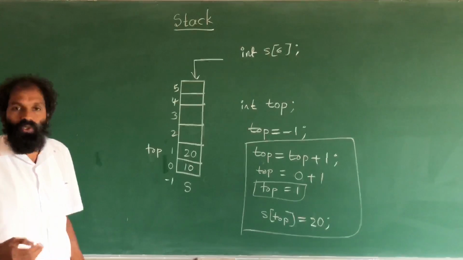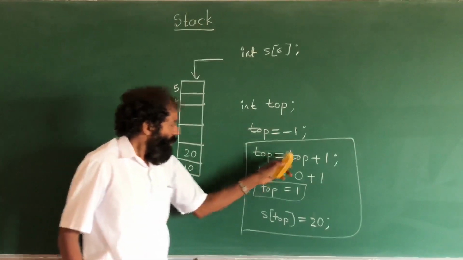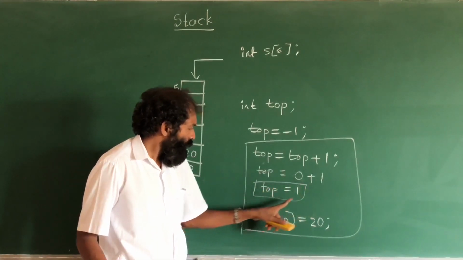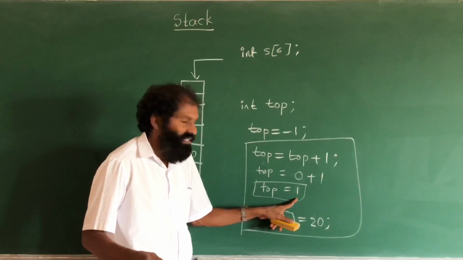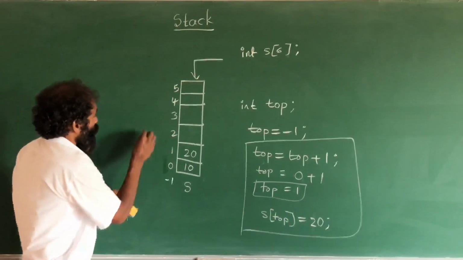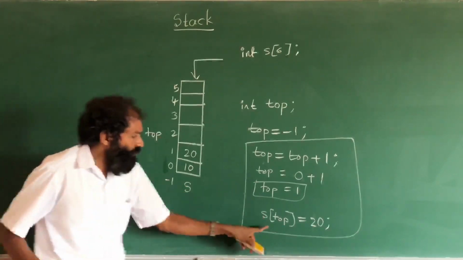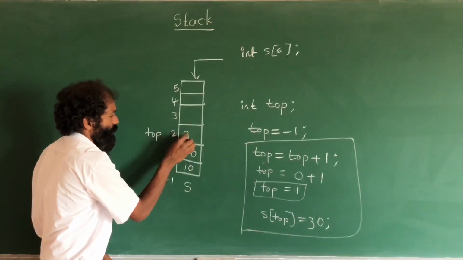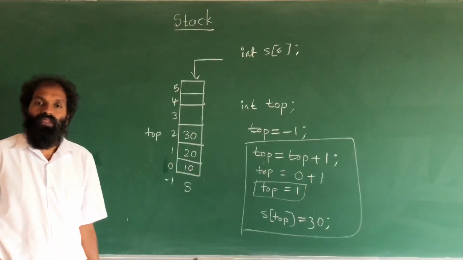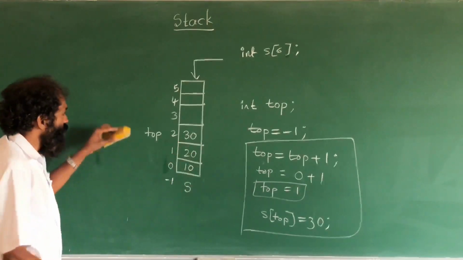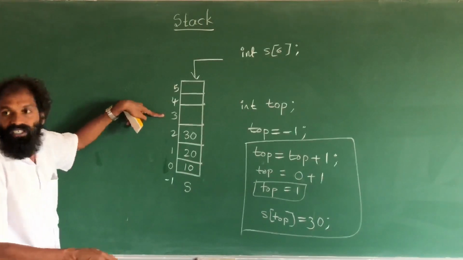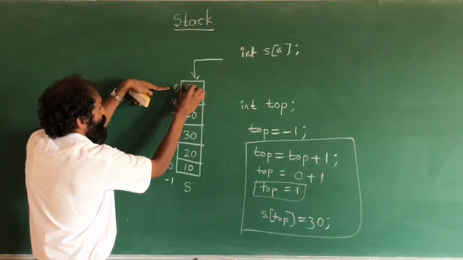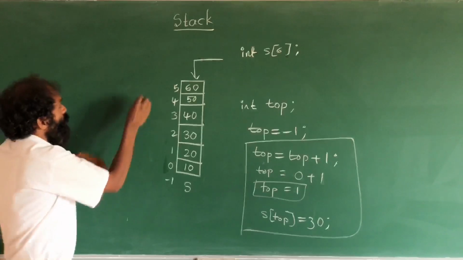One more element if we want to store, same procedure. Now top value is 1, and 1 plus 1 becomes 2. Now top will be holding 2. So top is here. S of top is equal to 30, so 30 will come here. Same way we can store 40, 50, 60 like this. Now top is here.